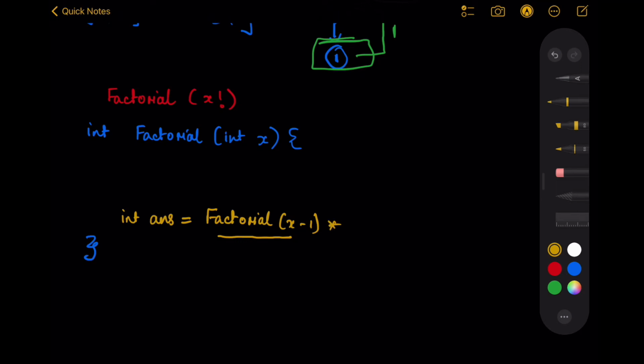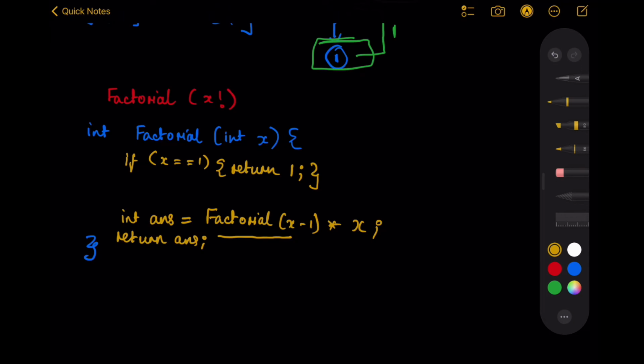Once we have got this answer, all we need to do is multiply it by x, because factorial for x minus 1 is going to be correct. That is going to be the correct answer, and we just return it. So assuming that our method worked correctly for a smaller input, we just use that to calculate the current stage and return that answer. The second thing we had to keep in mind was the base case. Our base case, as we discussed, would be when x is equal to 1, I can simply return 1, because factorial of 1 is 1.